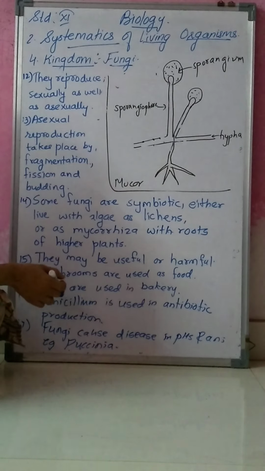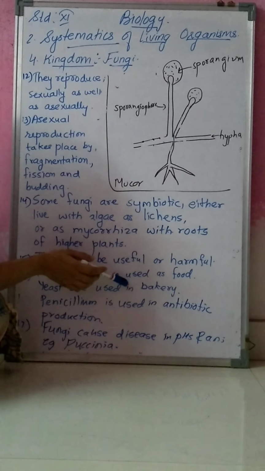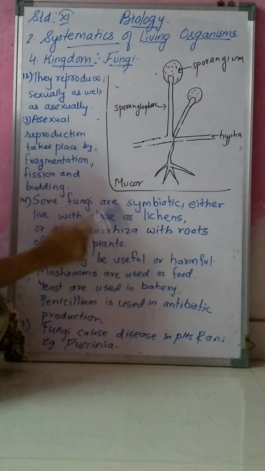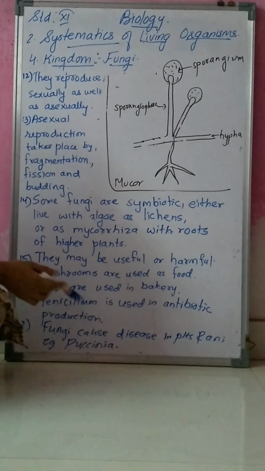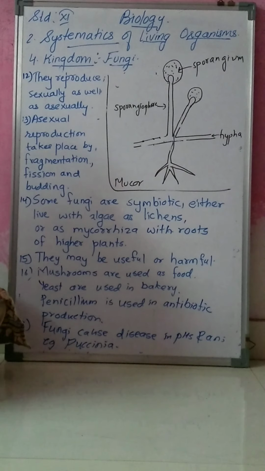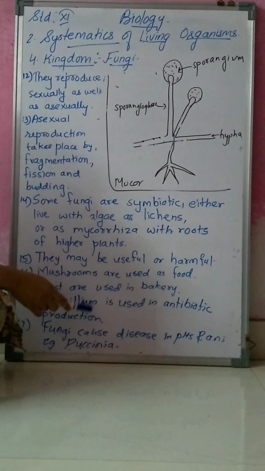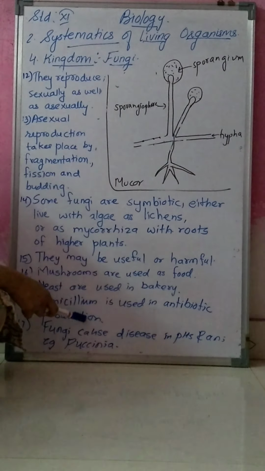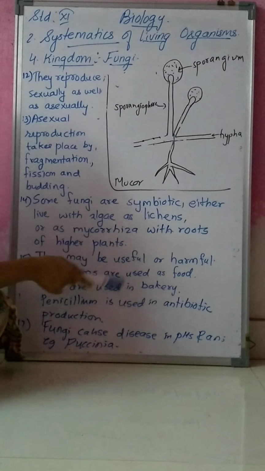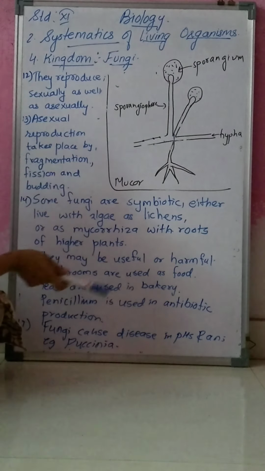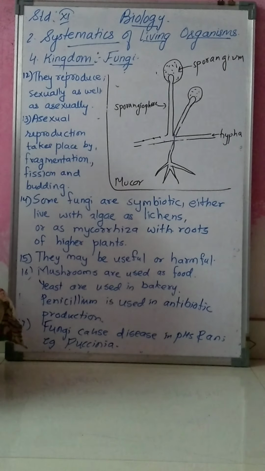Then yeast is used in bakery for the production of bakery products. For bakery products, we require yeast. So yeast is also a fungus, and this is also a useful fungus. Then Penicillium is used in antibiotic production. Penicillium is also a fungus, but it is used in antibiotic production. So these are useful fungi.